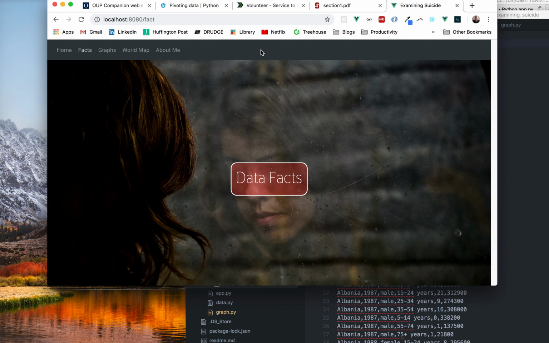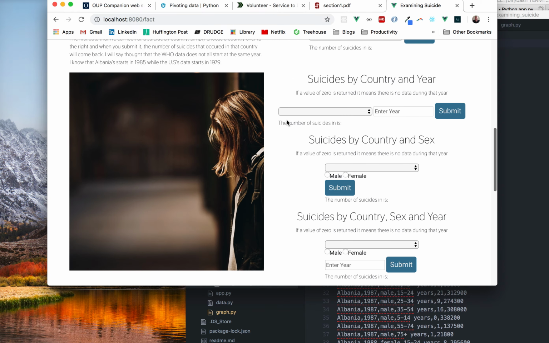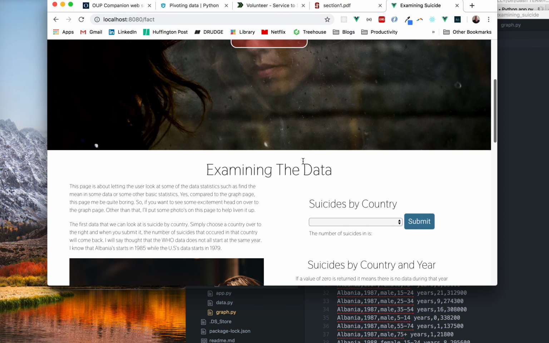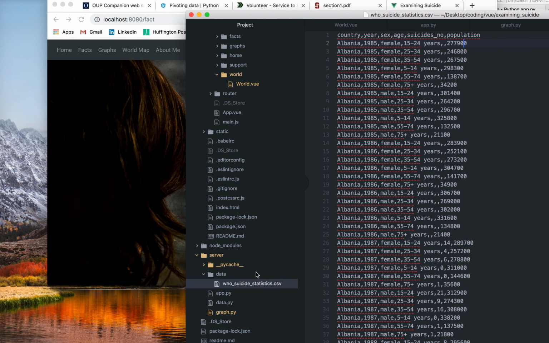So again, that's this project, and I really like how it at least turned out with a lot of the data aspect and how you can get a lot of information on it. What I would have liked to do is start to use a little bit of machine learning on it, but that's something that I haven't touched yet, and I'll probably in the next few weeks or months slowly start adding some basic machine learning aspects to my projects. But overall, it was a good project, I think.